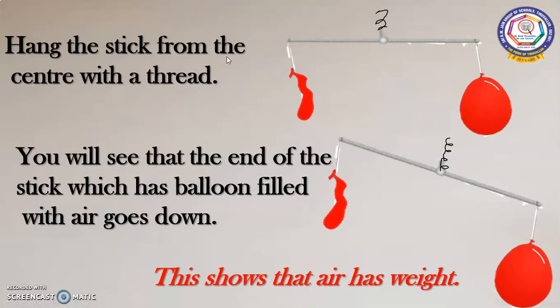Hang the stick from the center with the thread. After hanging the balloons at both the sides of the stick, tie the thread at the center of the stick. You will see that the end of the stick which has the balloon filled with air goes down. Why did it happen? Because air has weight. This shows that air has weight.